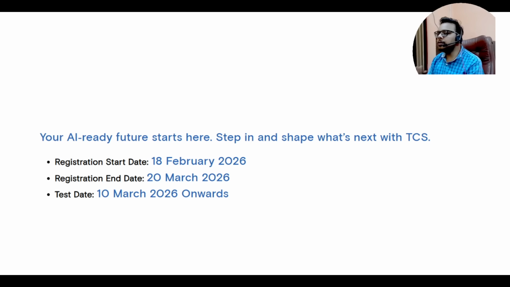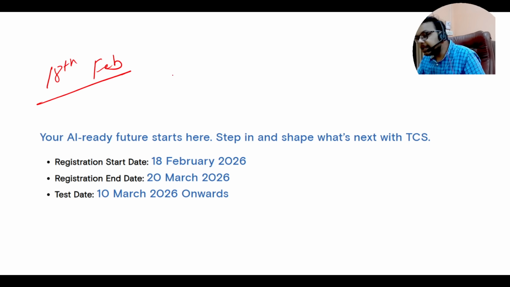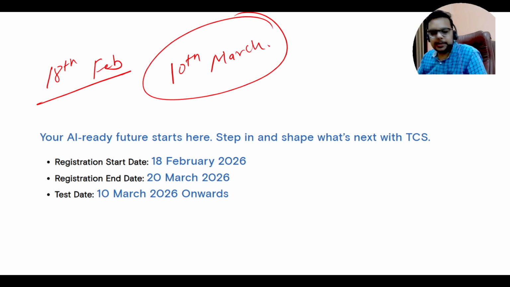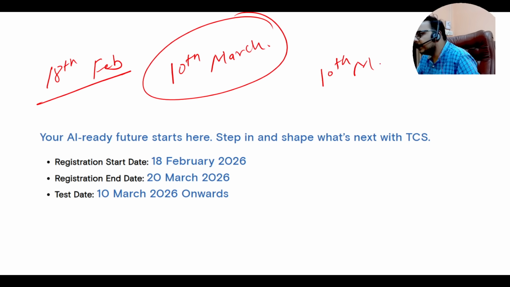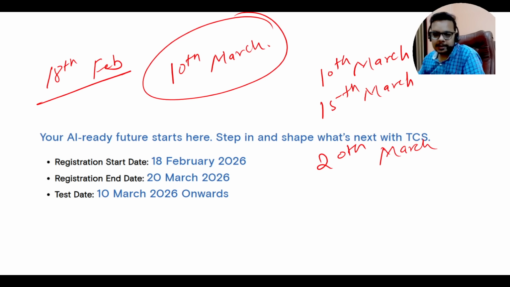Now let's talk about the dates. The registrations are starting from 18th of February. The exams will start from 10th of March, and this will be the first slot of the exam. Mostly after 5 days, there will be the next slot. So from 10th March there will be the first phase of the exam, then on 15th of March the second phase, then on 20th of March the third phase. Basically, in a 5 days gap there will be the exams.